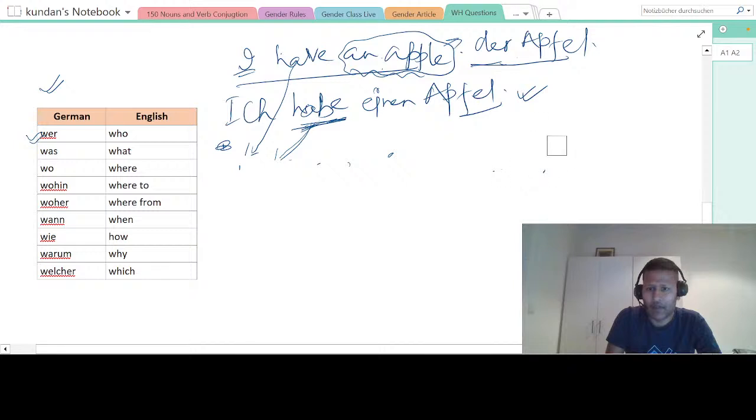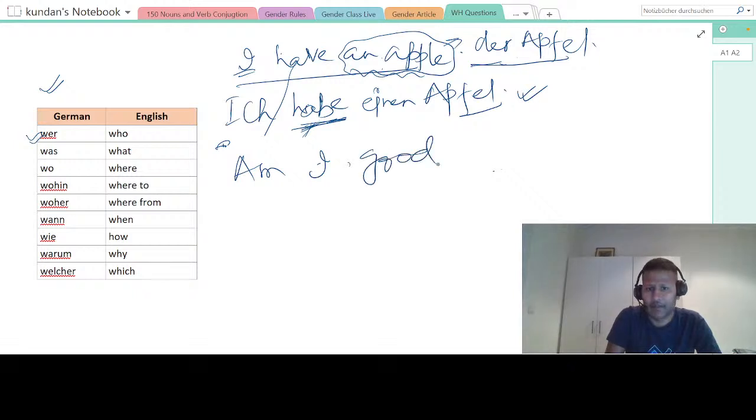Yeah. So I'll take another example. Am I good? This is how you form sentences in English, right? I am good. Then this "am" comes in the beginning, and then you form questions. Am I good? Right? So this is how we will do it now. Conjugation first, and then make sentences quickly.